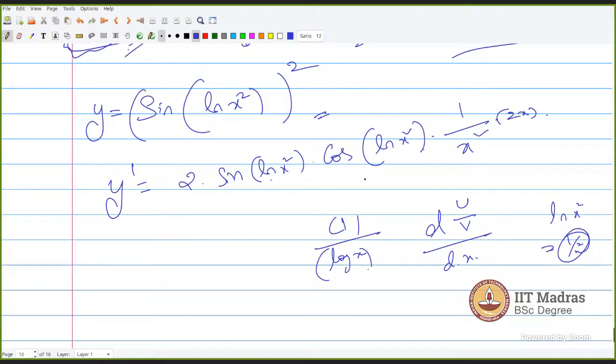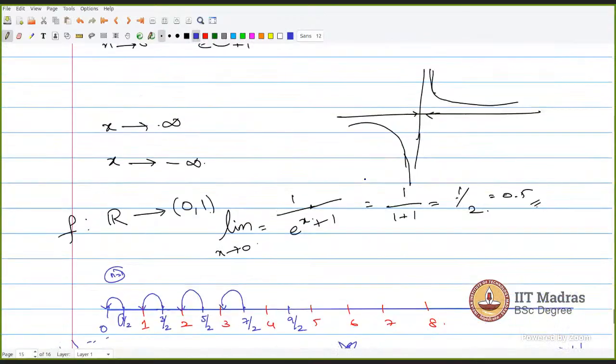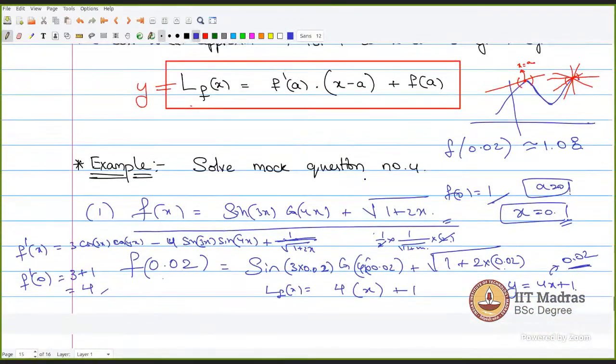In your linear approximation problem today, how can you differentiate d by dx of root under 1 plus 2x? Sir, I have the same question in this linear approximation, question number 4. Can you please repeat this solution?